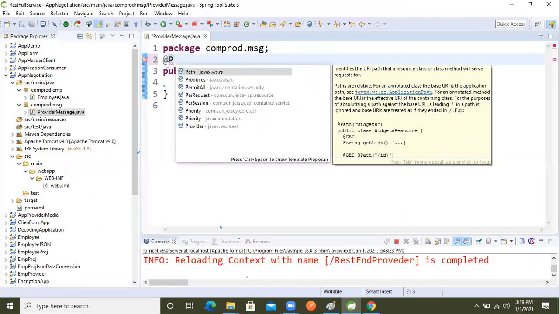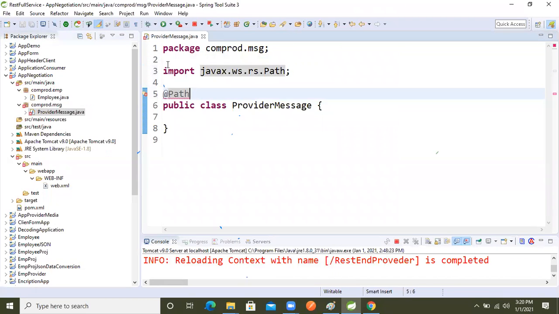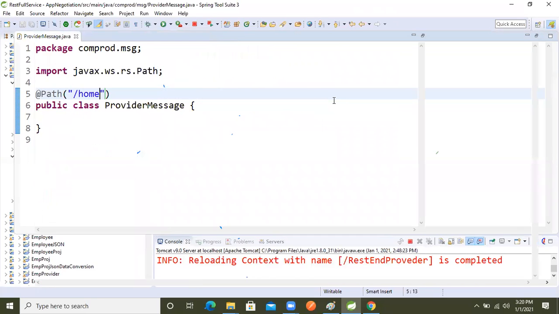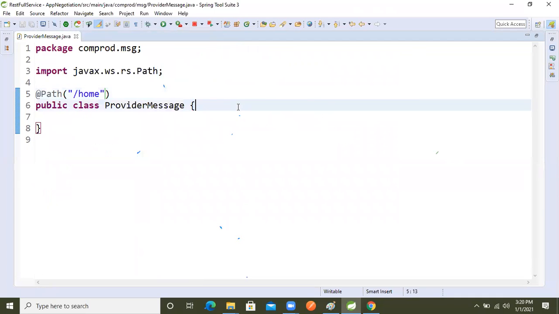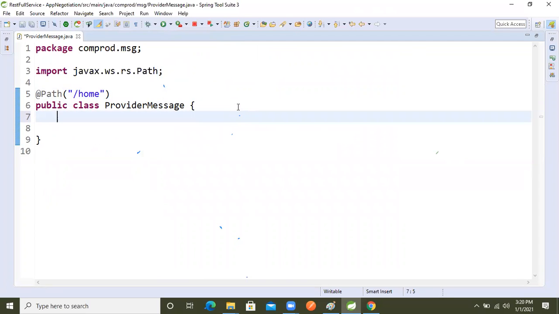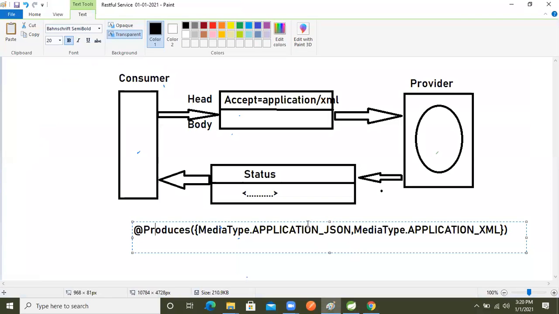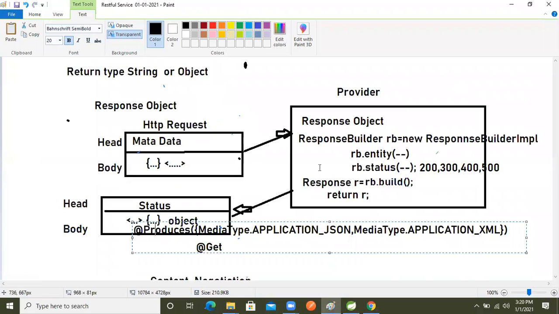@Path, right? In that we will take slash, just I'm taking slash home, right? After then, now let's take a response. I explained in the previous, right? Because of that I am able to explain. So I will take the return type as a Response object, right?